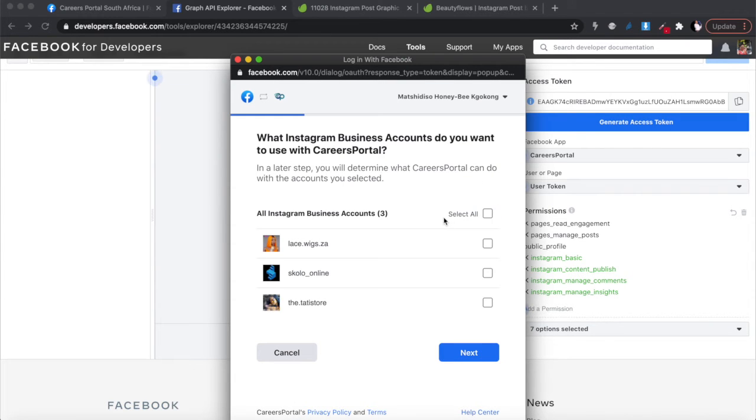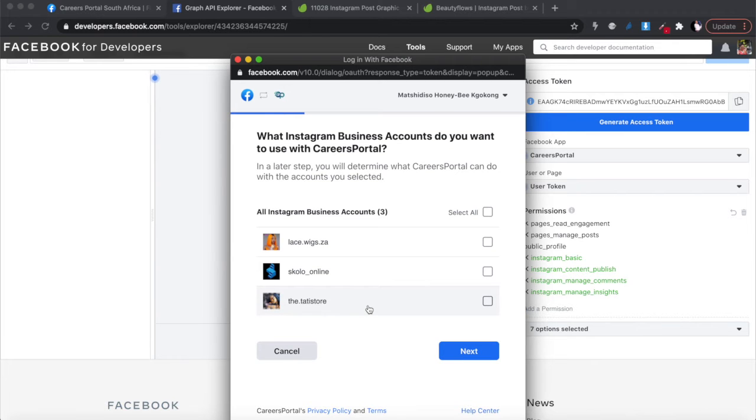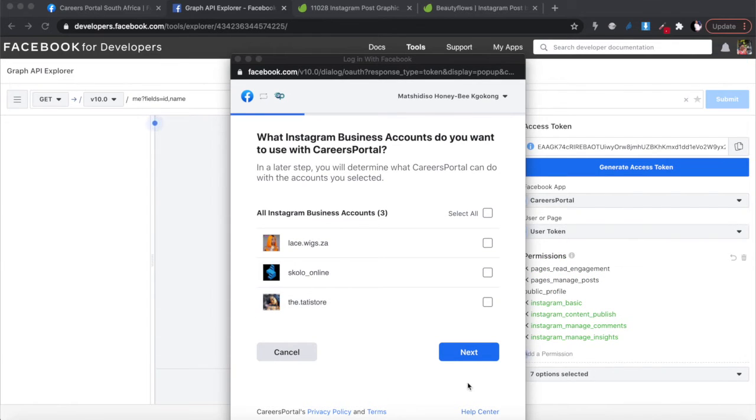We're going to continue as we are. And then this time around, it's going to ask us, what Instagram business account did you want to use with this careers portal, okay? So I don't see the business account here. Okay, so our careers portal Instagram page doesn't appear on our list of business accounts, okay, which means it's not registering as a business account with Facebook. So there's a couple of things you can do to resolve this.